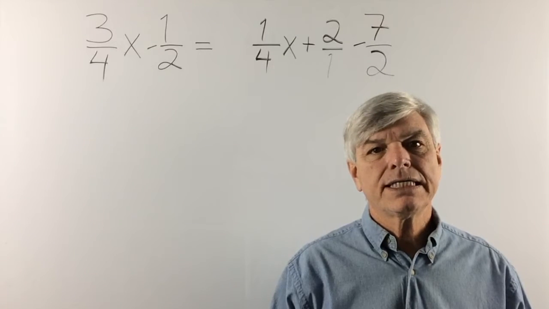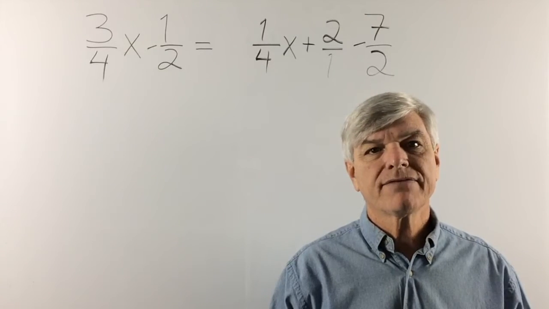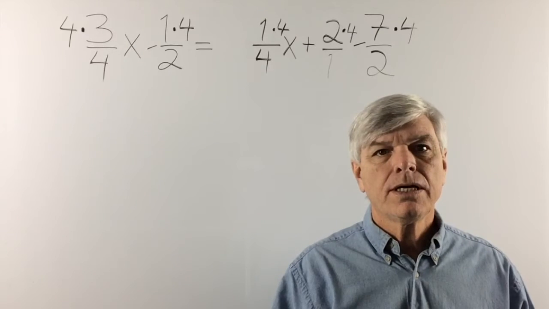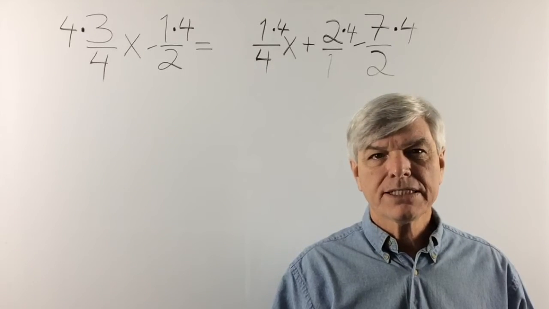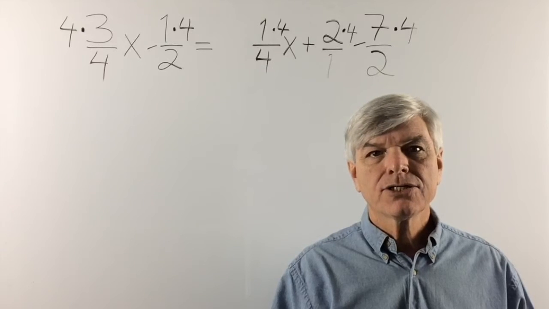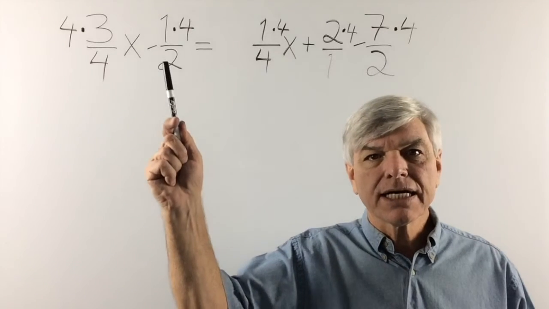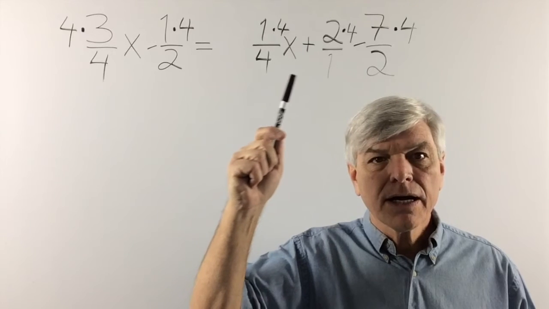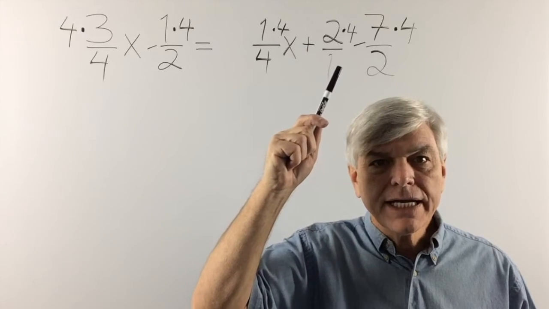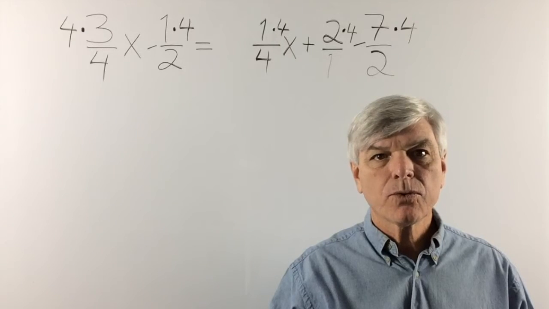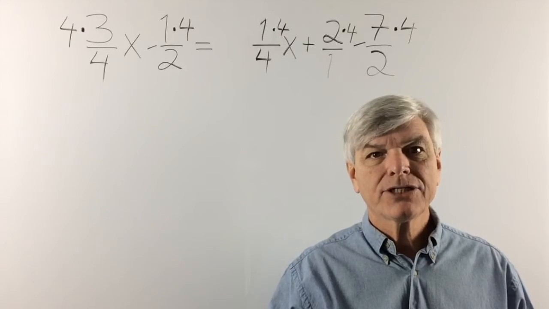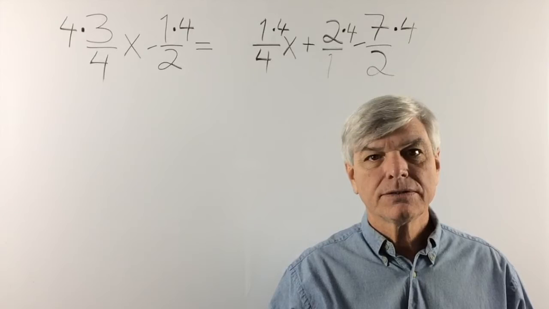And our LCD is 4, so let's multiply everything times 4. Good, and once you've done that, stop. Once you've made something this messy, start looking for the minus signs again. We got one there, and we got one over here. And so those can slip away from you real quick. So make sure that we don't lose those.